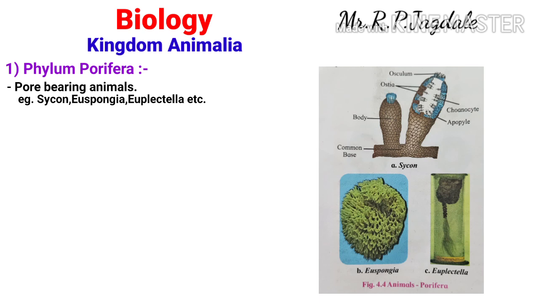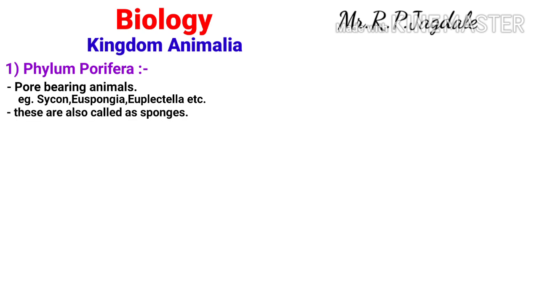These are also called sponges or pore-bearing animals.